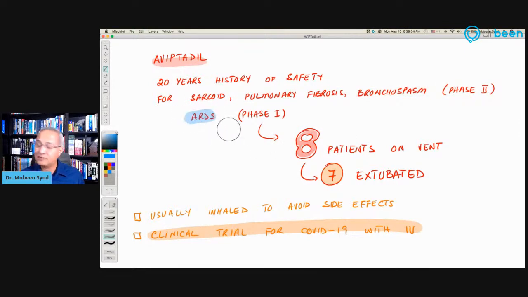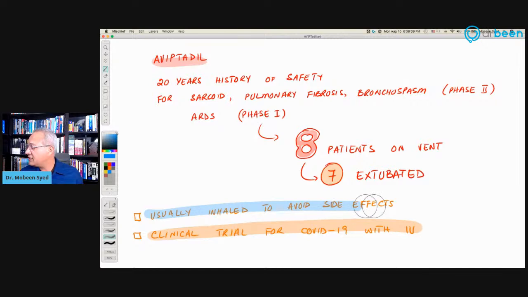And now for acute respiratory distress syndrome, which is more relevant to COVID-19, it is going through phase 1. In the phase 1 of Aviptadil for acute respiratory distress syndrome, 8 patients were taken. Those patients were given IV Aviptadil, I believe, and they were all on ventilators. They were all intubated. After giving this drug, 7 of them were extubated within, I think, 4 or 5 days. 1 person had died.